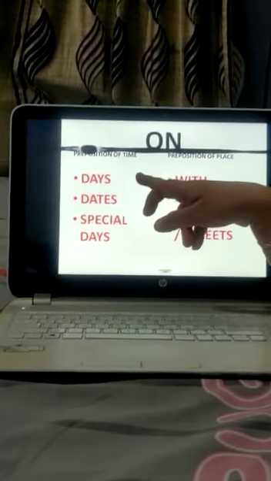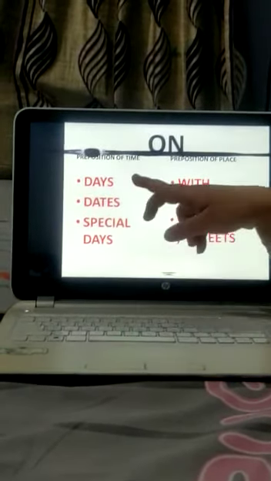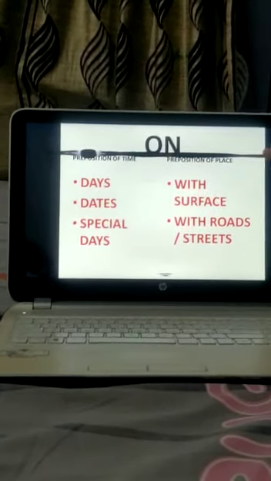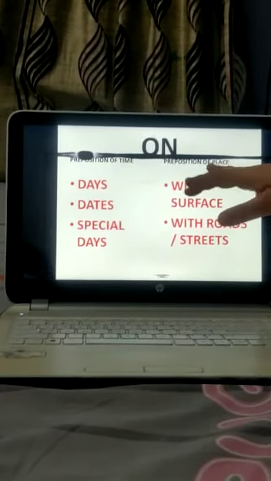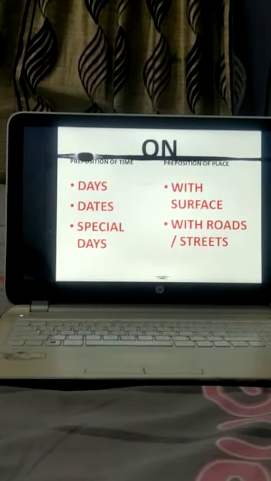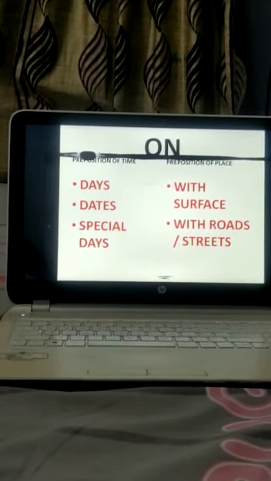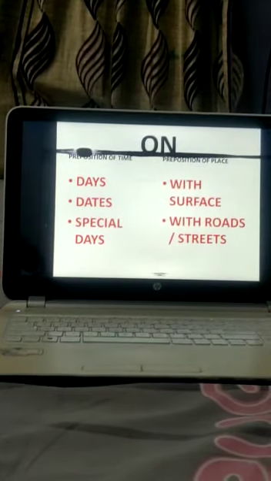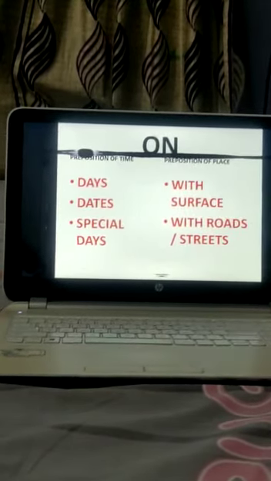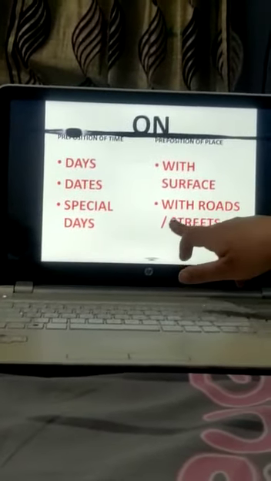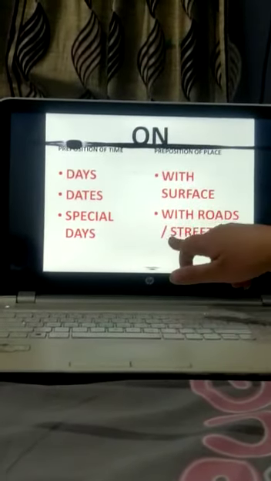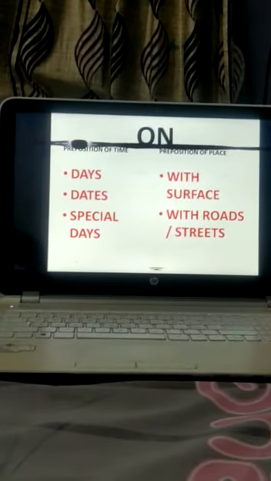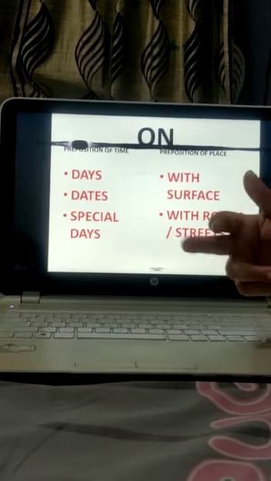On preposition, the preposition of time and preposition of place, days, dates, special days, that we have already discussed. And with place, it is with surface, with roads and street. With surface means if anything is on the surface, it is kept over on the surface, then we use the on preposition. The laptop is on the bed. Okay, so we use on preposition. And with roads and streets, we use on preposition. My school is on the left side of the street. So with street, I have used the on preposition.